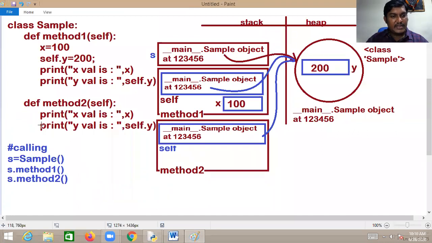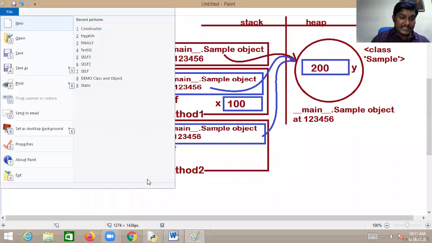Leave it, sir. But coming to this particular point, we are requesting the Python virtual machine to get the value of the y member referred by self. Who is this self? Self in method 2. Sir, self in method 2 is referred to what now? Sample object. Then it will ensure the existence of y. Is it there or not? There. Then immediately it will get the value and display it.